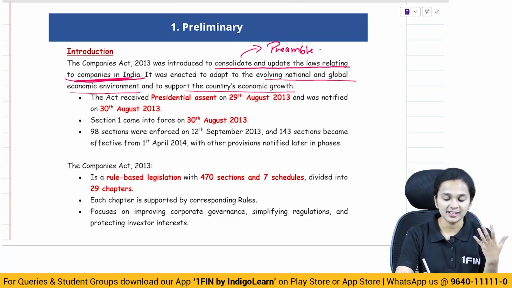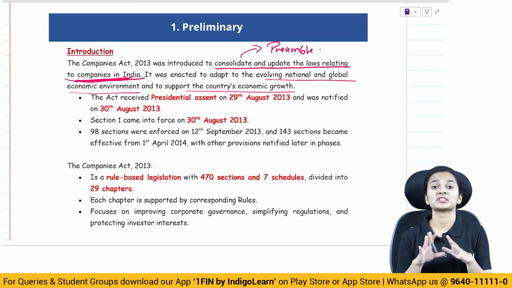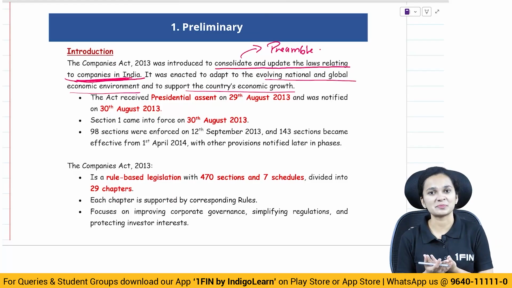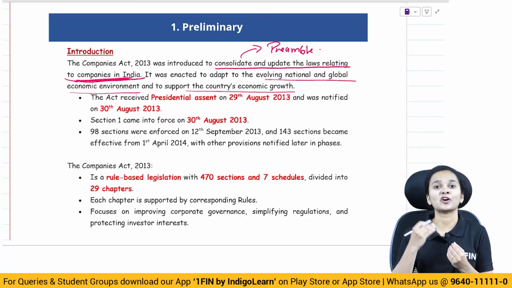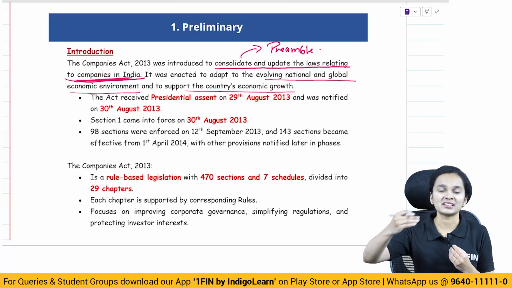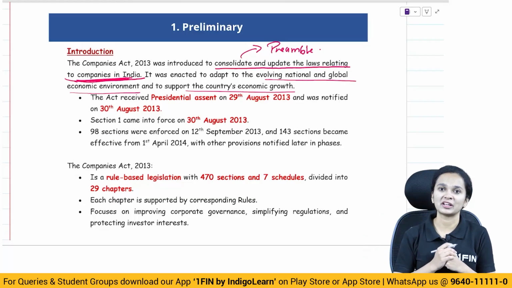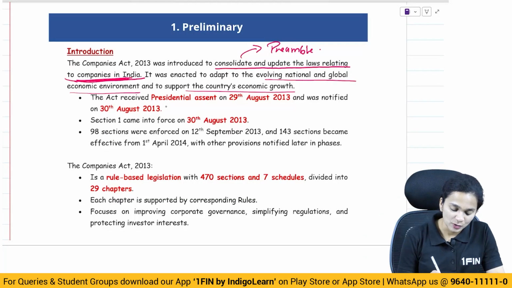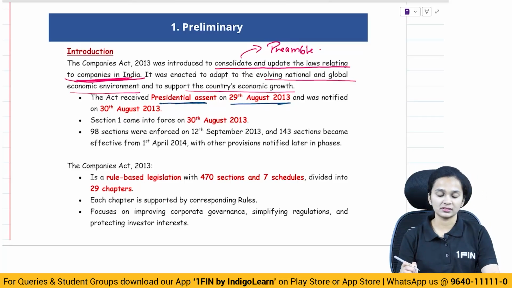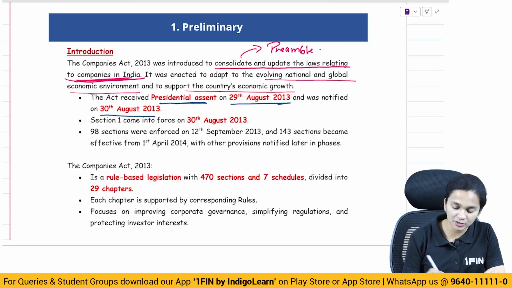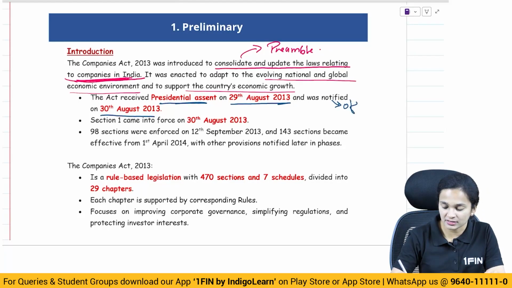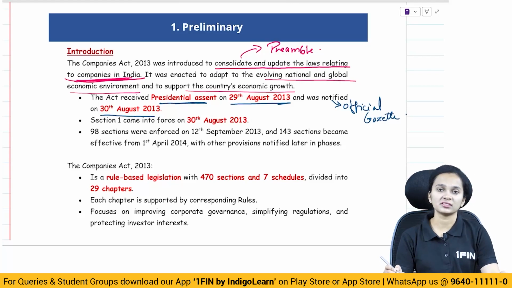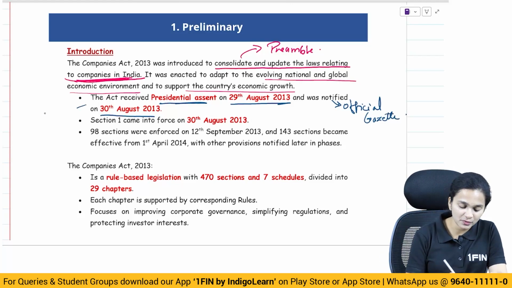Since the global economic environment was evolving at a very fast pace, this act was made in order to keep that pace, to match the pace of economic growth. The presidential assent was received on 29th August 2013 and it was notified in the official gazette on 30th August 2013. So this can be an MCQ type of question.